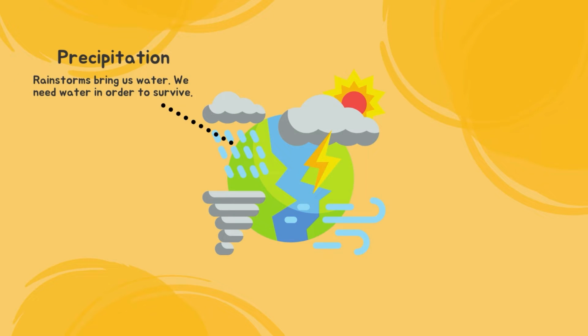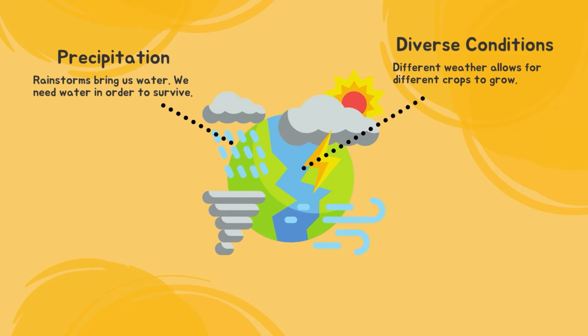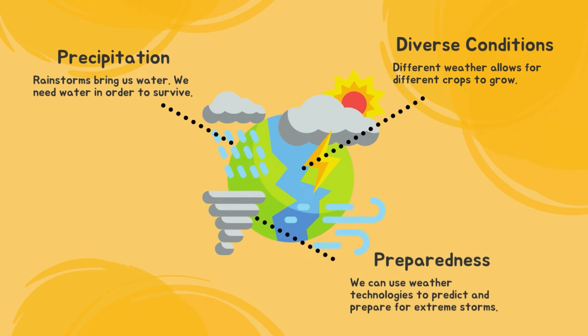Precipitation. All life on Earth relies on water in order to survive. Rain allows us to survive. Diverse weather conditions. Different weather conditions allow for a diverse amount of crops and plants to grow. We are able to have different crop selections because of this. Preparedness. Governments can use weather technologies to prepare in advance of any major storms that can cause destruction.